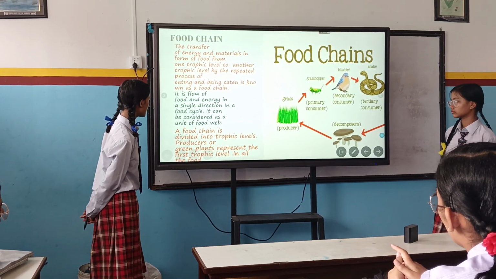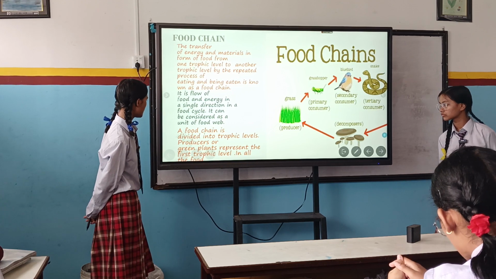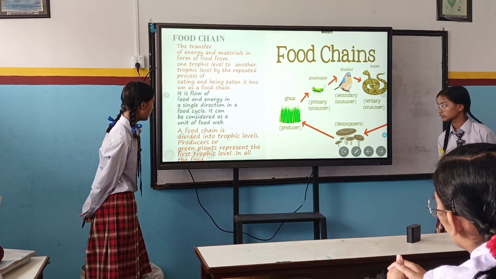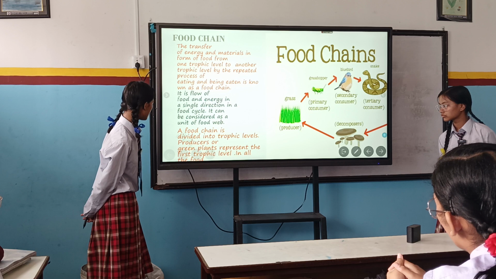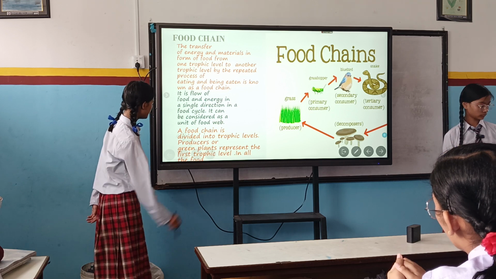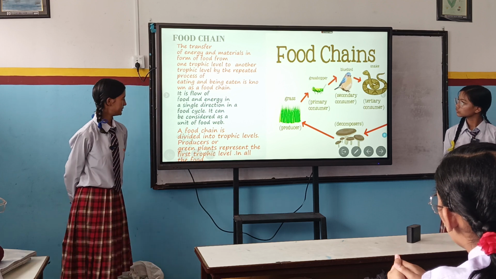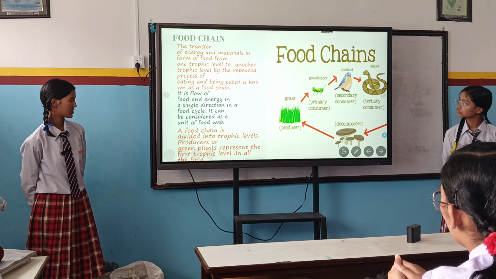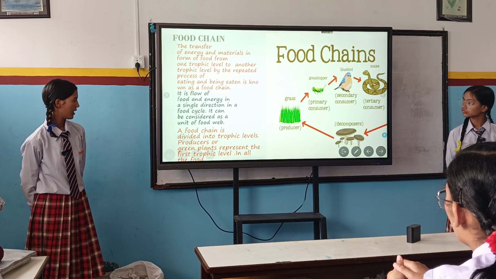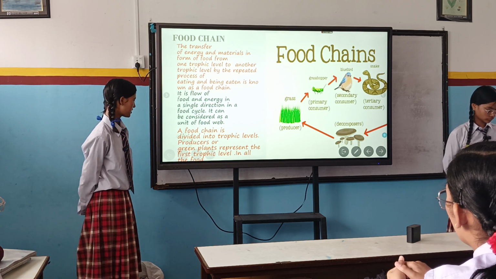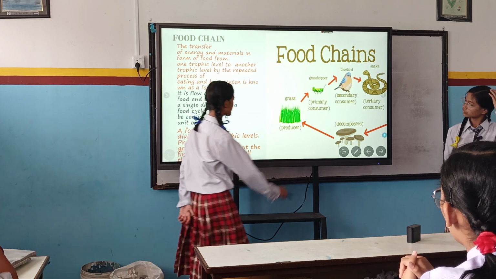A food chain is divided into trophic levels. Producers or green plants represent the first trophic level in all food chains, as I already said before.